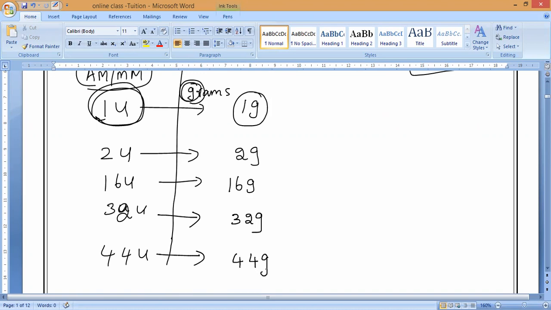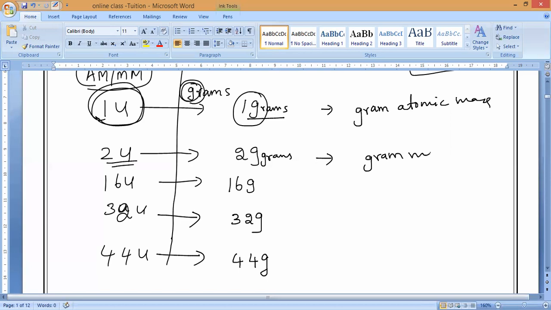These are grams. Now, this is an atom, so that is why this is called gram atomic mass. Now this is a molecule, so what should we call this one? Gram molecular mass.